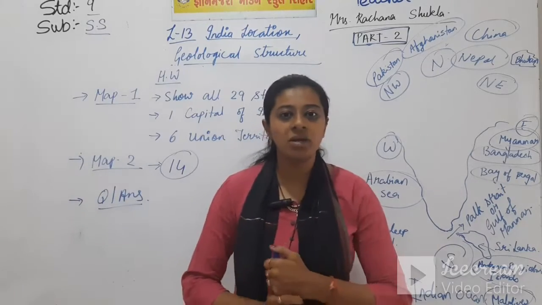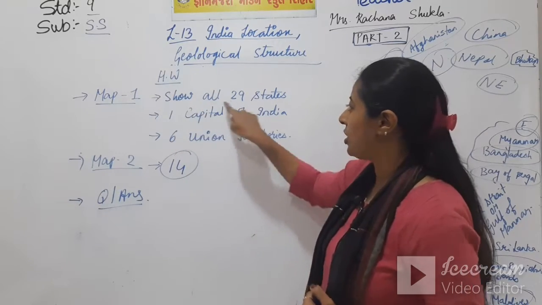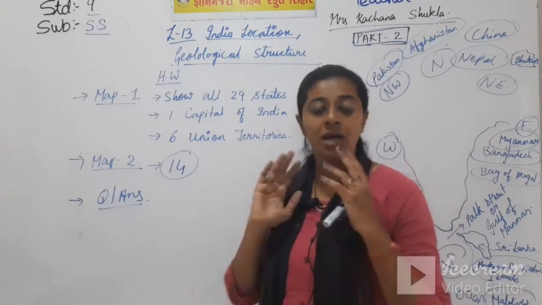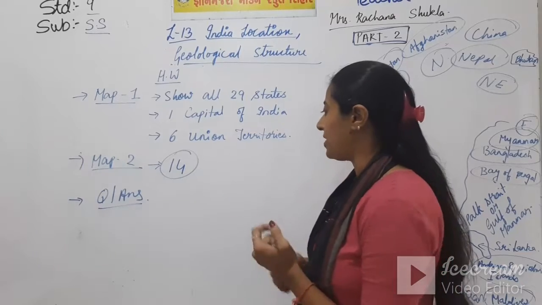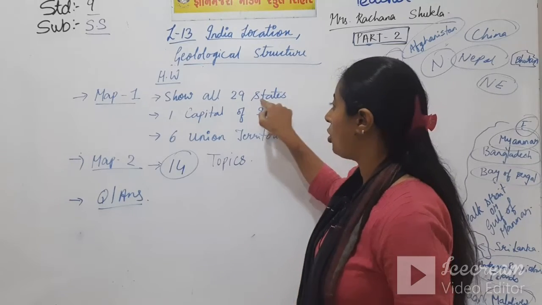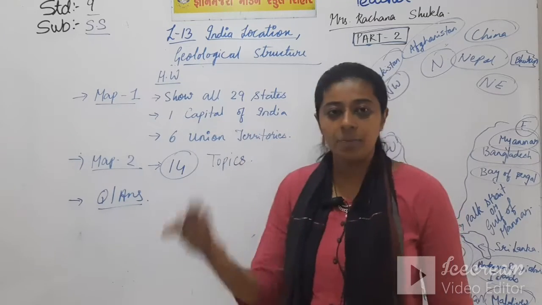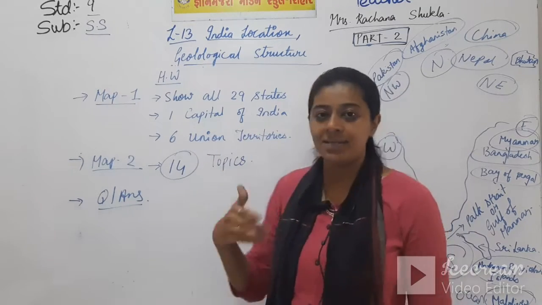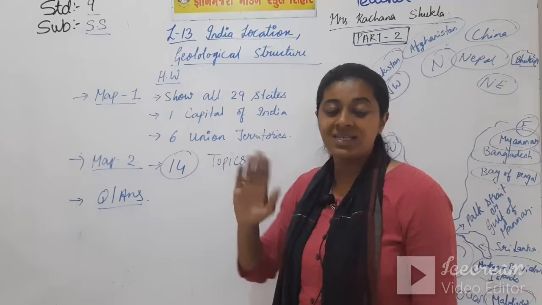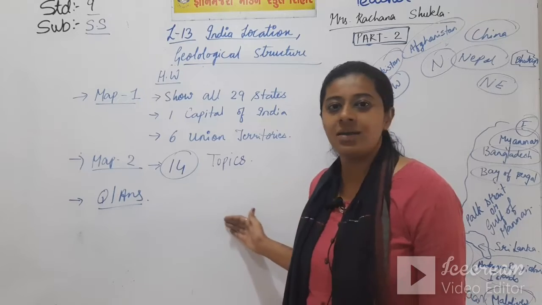Very few questions I have given today because you have to do the two maps, that is map 1 showing all 29 states, 1 capital and 6 union territories. Map 2 I have given the topics, that is 14 topics. You will write the name of all 29 states at the back of your map, the name of capital at the back and the name of 6 union territories at the back, and then you will mention the 14 topics at the back of map 2, put the heading map 2 and then the questions and answers.